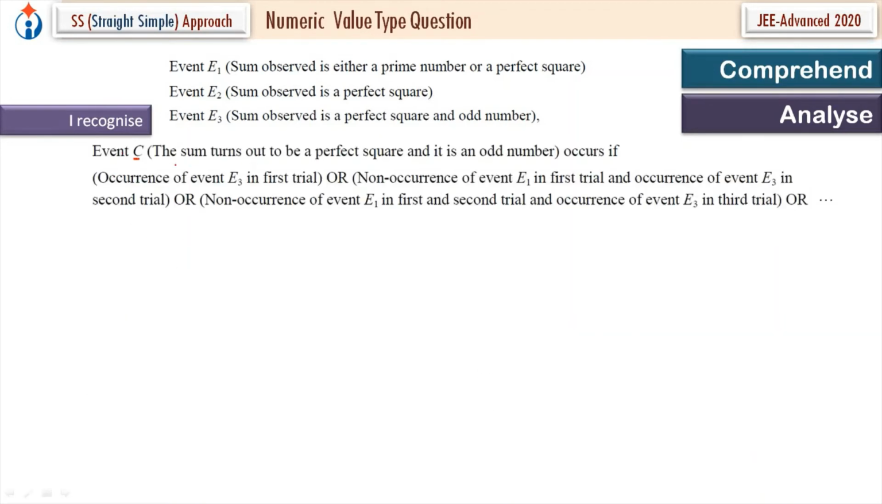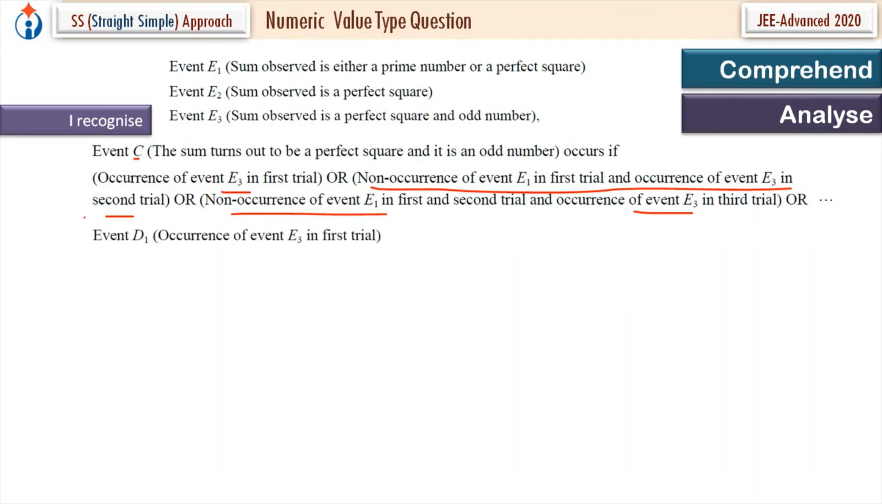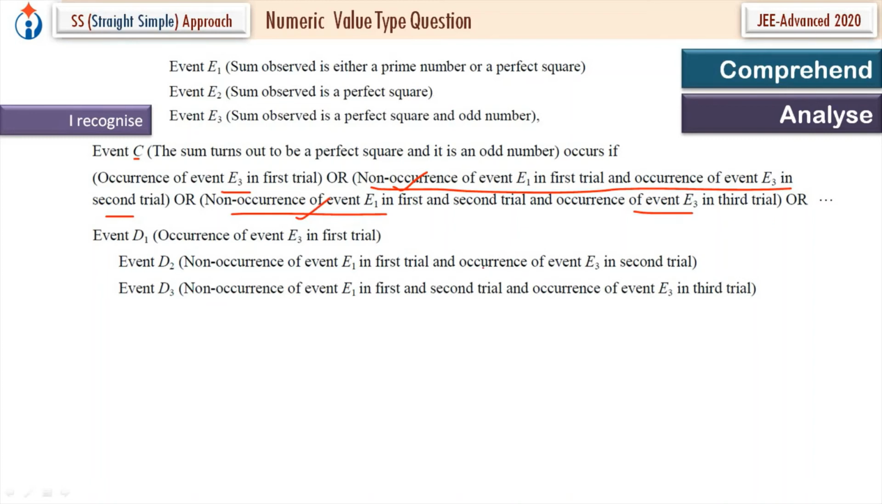Now I describe event C, the sum turns out to be a perfect square and it is an odd number. It occurs if E3 occurs in the first trial, or non-occurrence of E1 in the first trial and occurrence of E3 in the second trial, or non-occurrence of E1 in the first and second and occurrence of event E3 in the third trial, or it can go up to infinity. Like earlier for event A, I am describing event D1: occurrence of event E3 in the first trial. Then D2, D3, and it will continue.